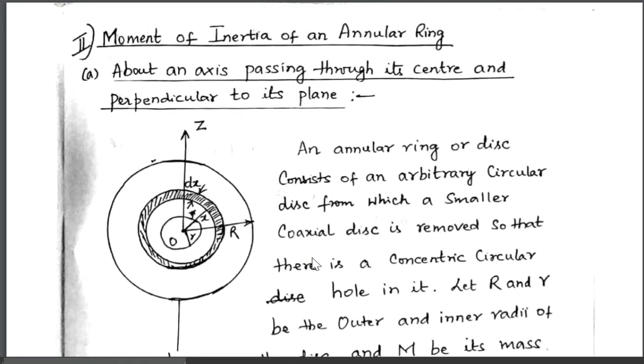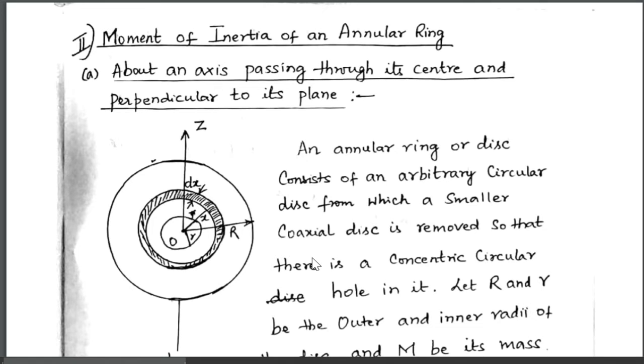Third one, axis tangent to the disk in its own plane. And fourth one, axis tangent to the disk and perpendicular to the plane of the disk. So in all the four cases, we have deduced the expression for moment of inertia of a circular disk.